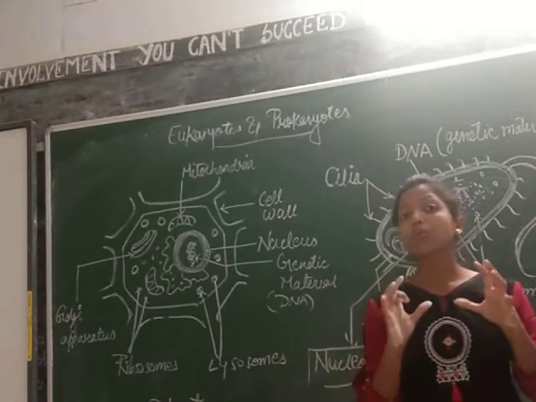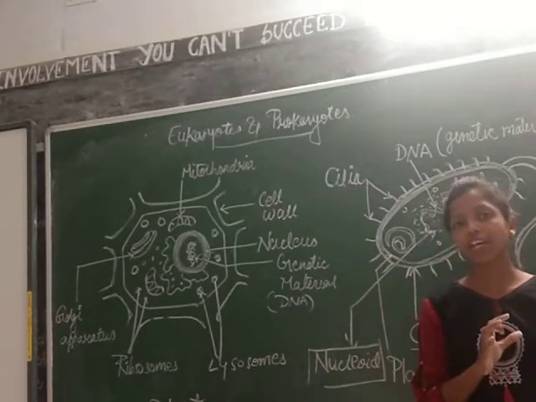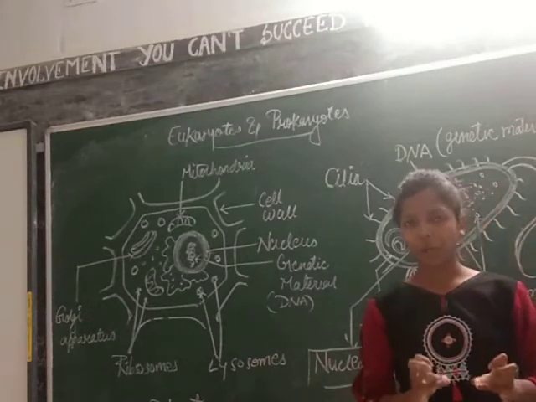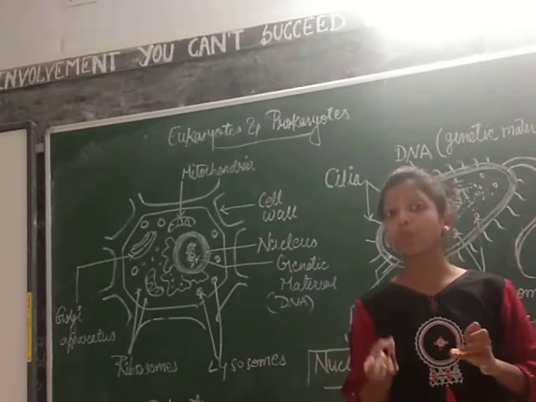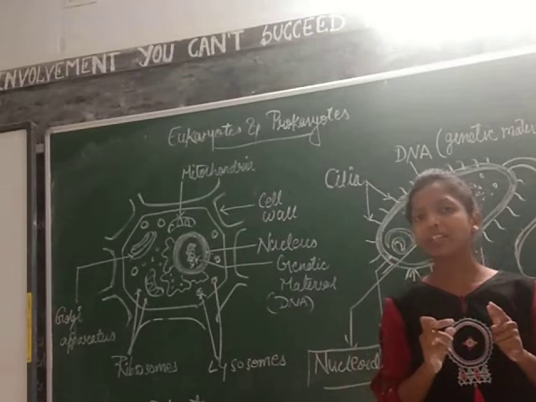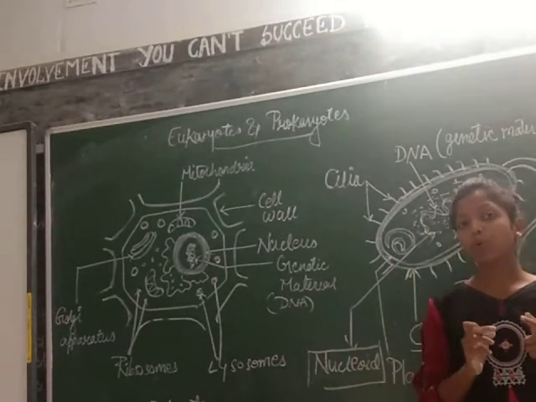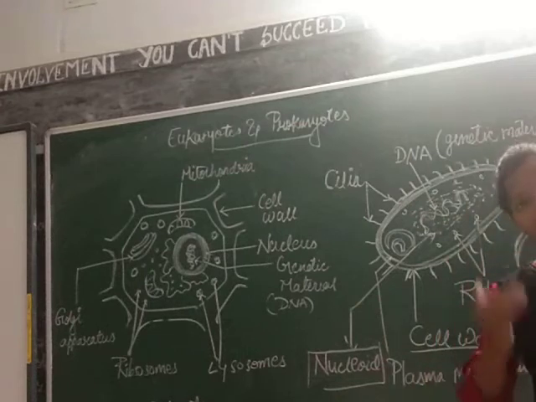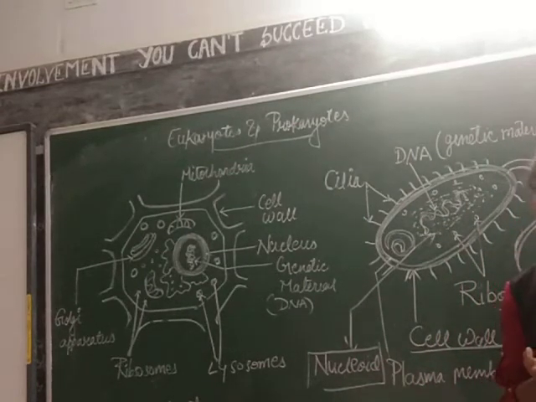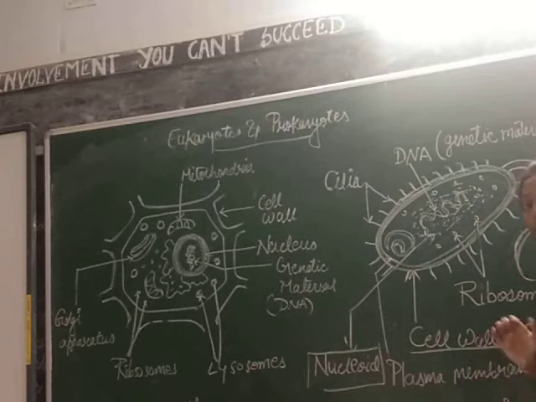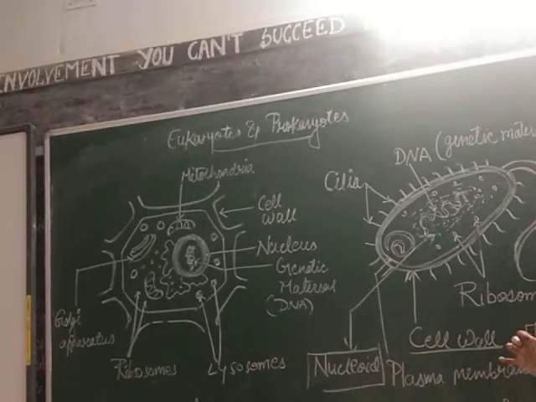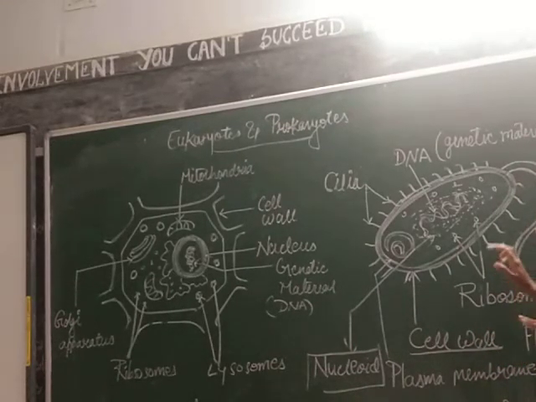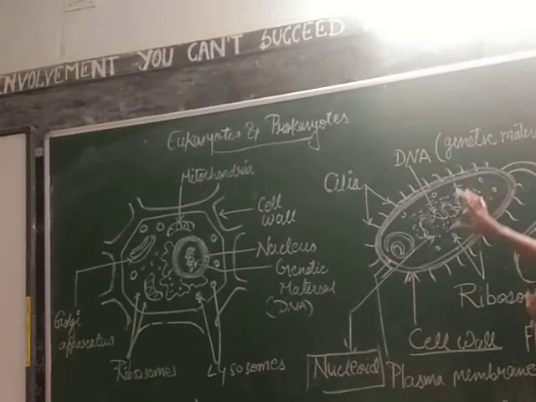But those which are not having proper cell organization, not having a proper nucleus, devoid of nuclear membrane, hence the term is nucleoid, and not having well membrane bound organelles, will be termed as the prokaryotes, primitive type, that is the older type. Okay, I hope it is clear.